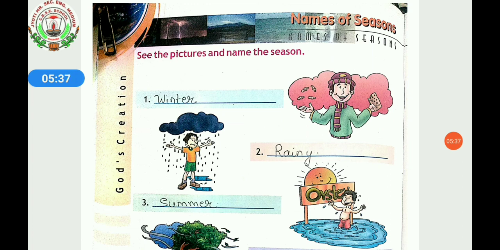Next, in the second picture, the boy is playing in the rain. So which season is that? In which season is rain coming? It is rainy season.